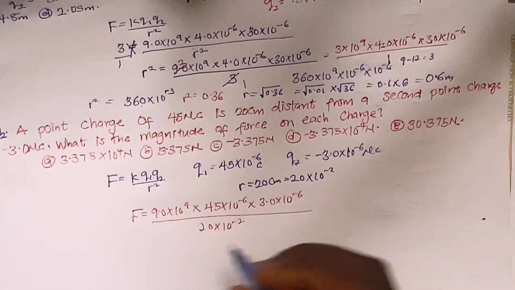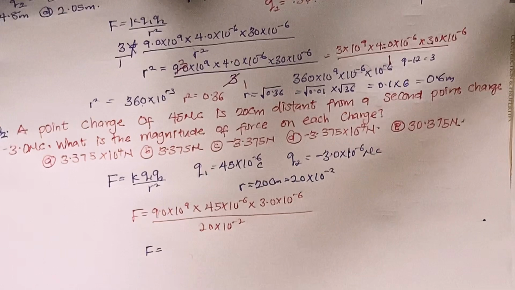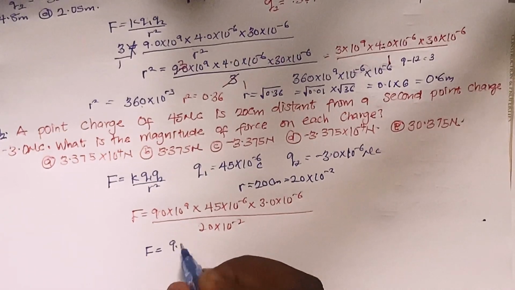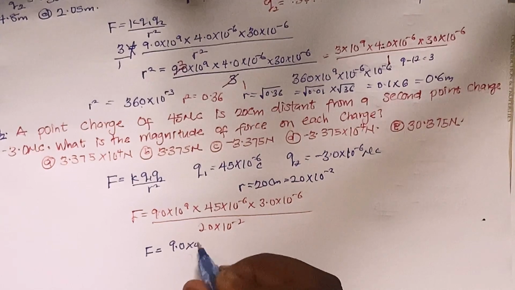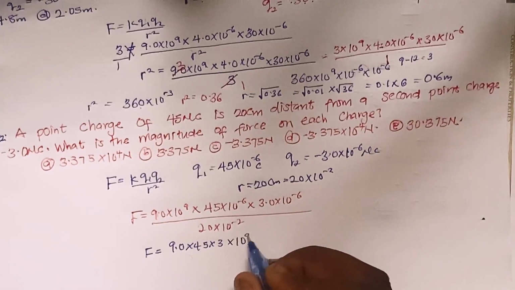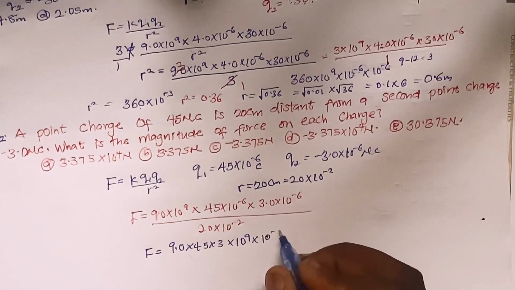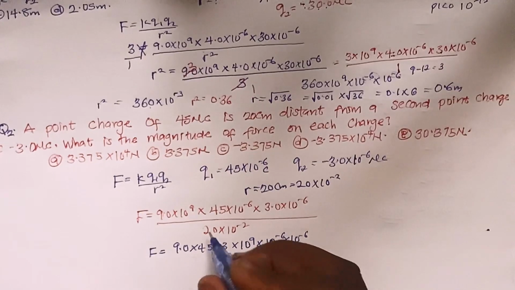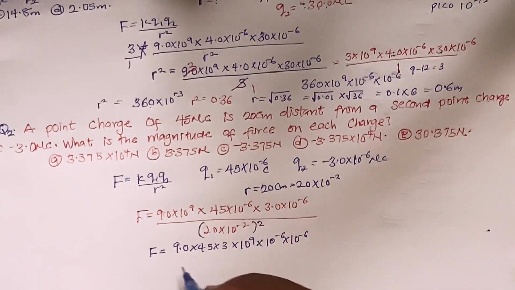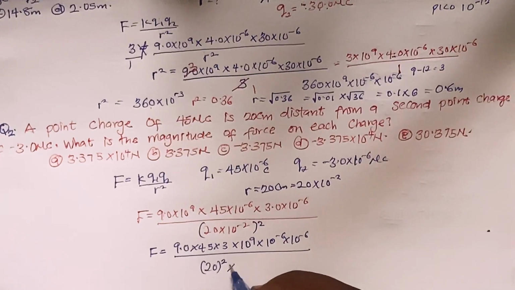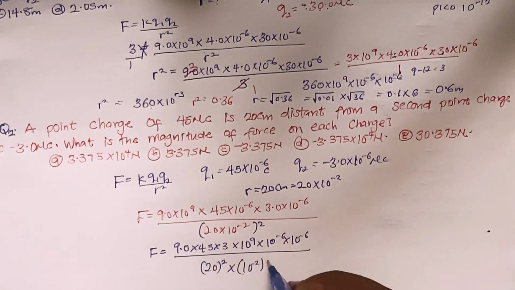So here I'm going to have F equals, let me write this as 9.0 multiplied by 45, then multiplied by 3, multiplied by 10 raised to power 9, multiplied by 10 raised to power minus 6, then multiplied by 10 raised to power minus 6. Then all divided by 20 squared, multiplied by 10 raised to power minus 2 squared.